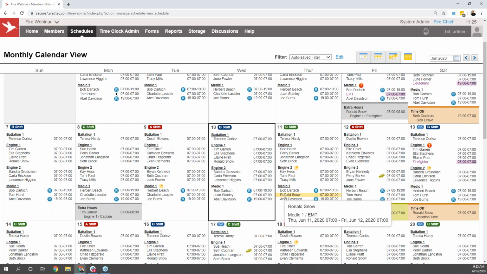And at that point, Ronald will receive a notification letting them know that they did receive that shift, and Elmer will be able to receive that notification letting them know that they did not receive that shift as well.